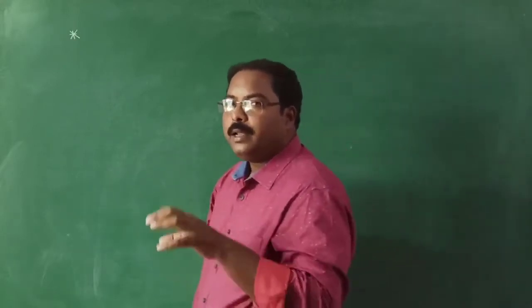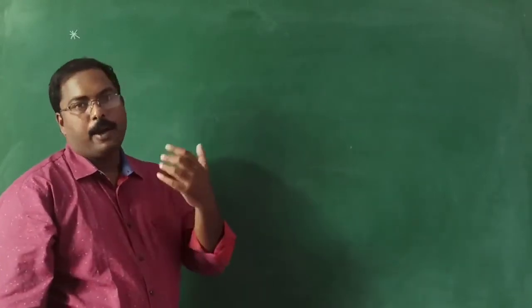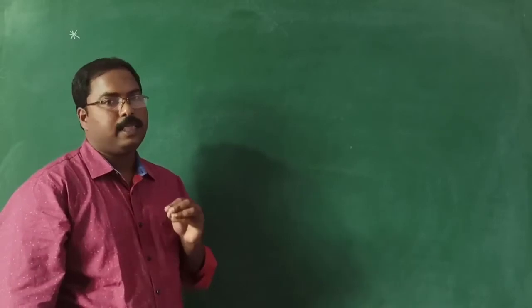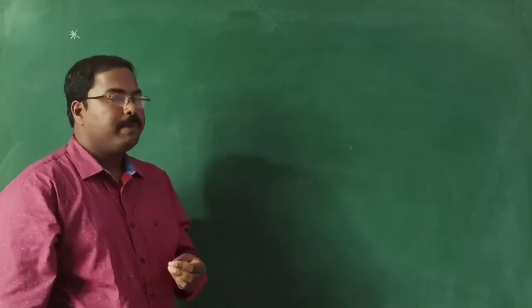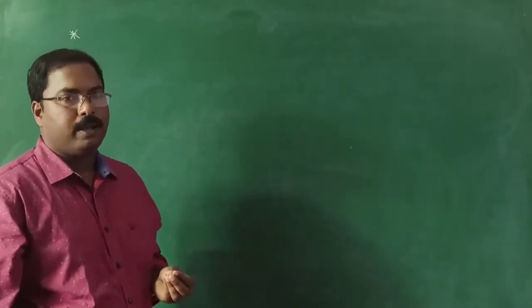Now, Bohr gave a derivation, but it is not needed for us. For competitive exams or any type of examination, we don't need the derivation of all the formulas. We need to remember the formula. That is our main thing, because from the competitive exam point of view, they will ask numericals related to the formula.